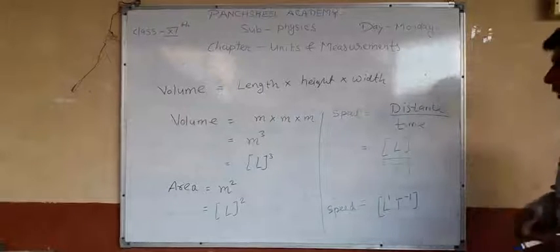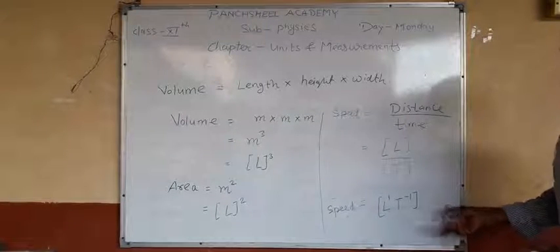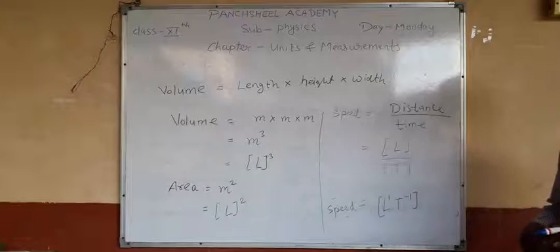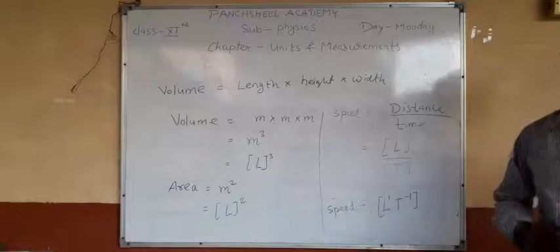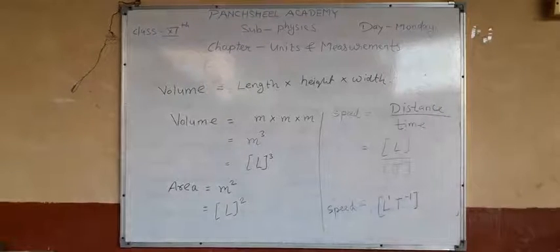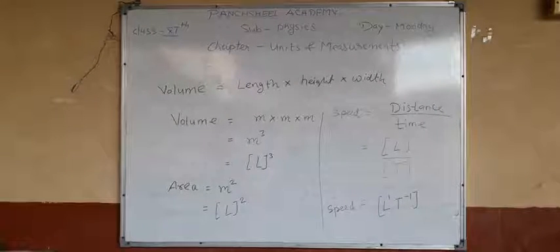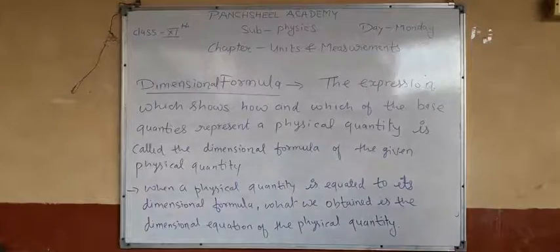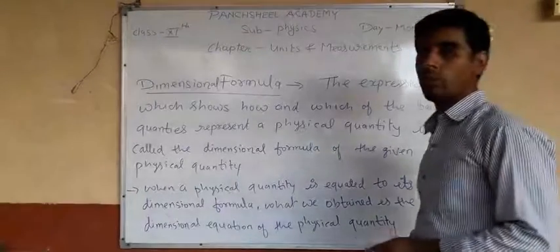Whatever quantity is given to you, you can make its dimension formula based on its derived quantity. Now our next topic is the dimensional formula.